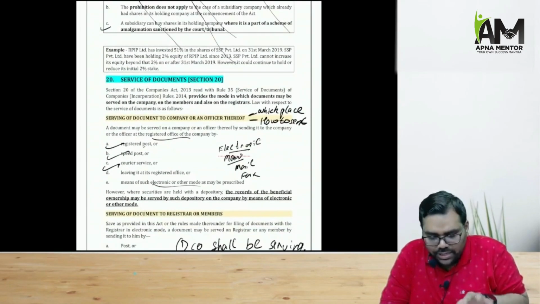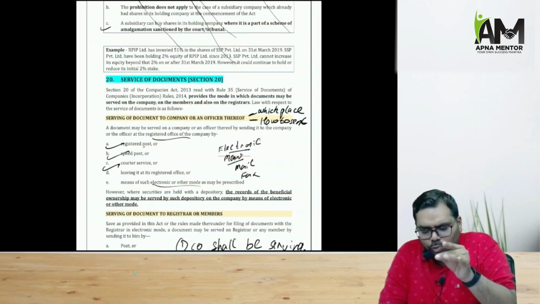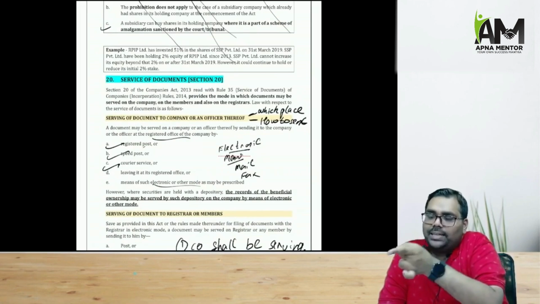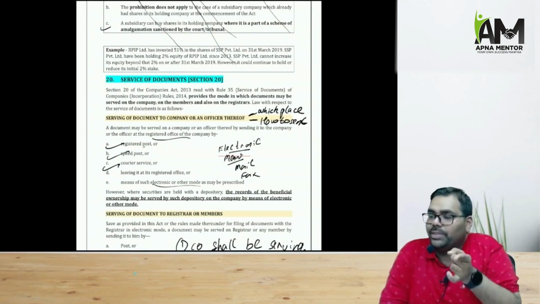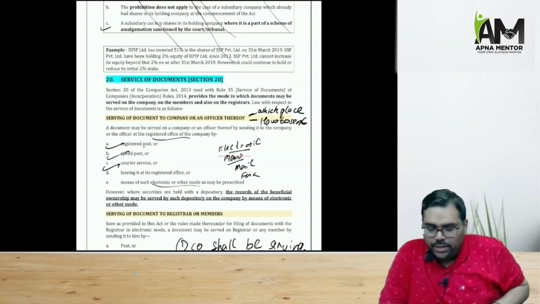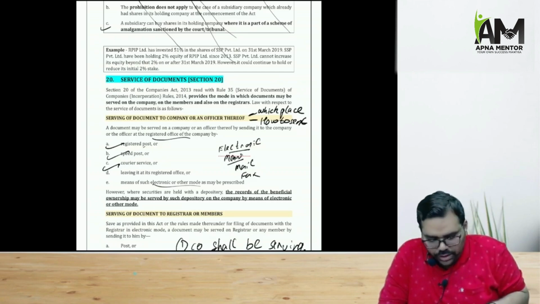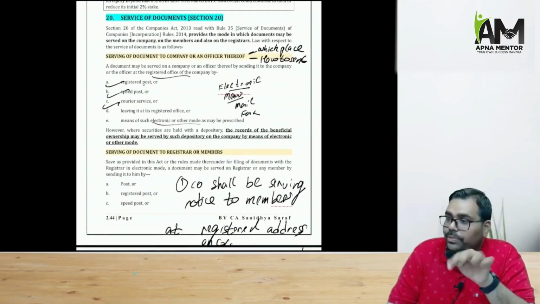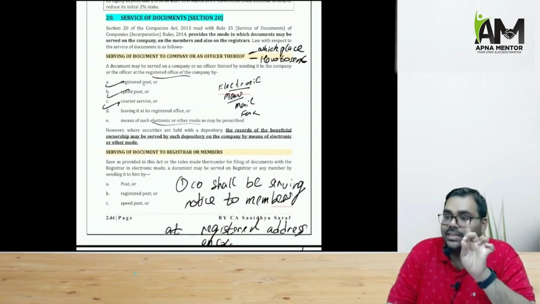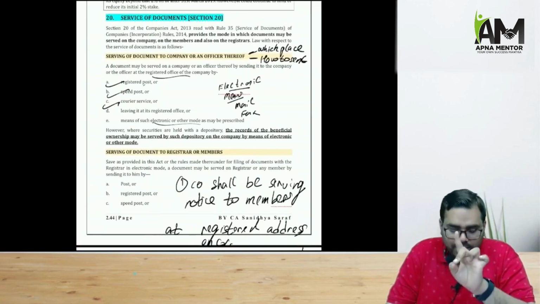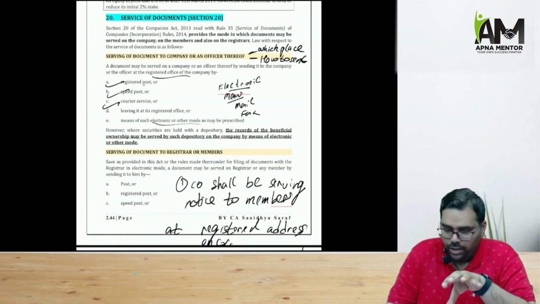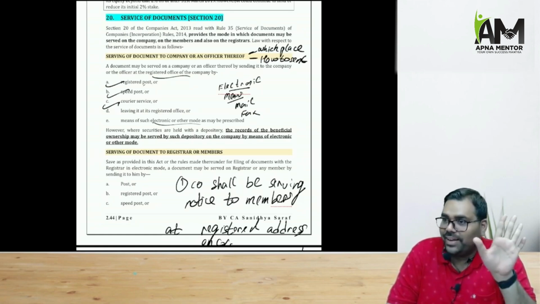Then we have section 20, service of documents. What is the service of document? Suppose any member has to send any document to the company, where the member will send. Company will have to send any document to the member, where the company will send. And company will have to send to the ROC, then how the company will send. So where to send, how to send. So service of document to the company or officer thereof. If you have to send any document to the company or an officer of the company, you can send only at the registered office of the company, and you can send only by way of registered post, speed post, courier, or you can leave at the registered office of the company, or you can send by electronic means, that is mail and fax.